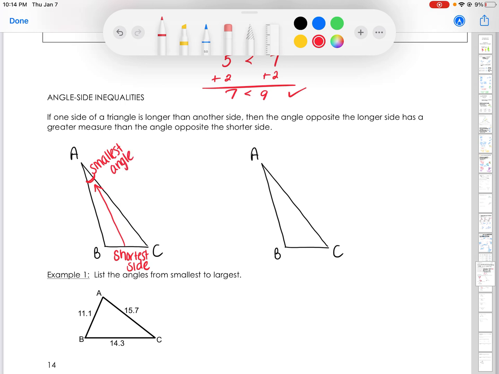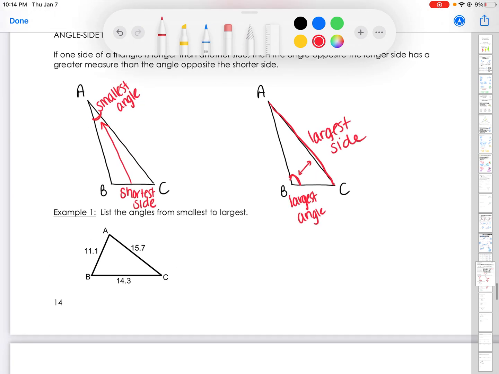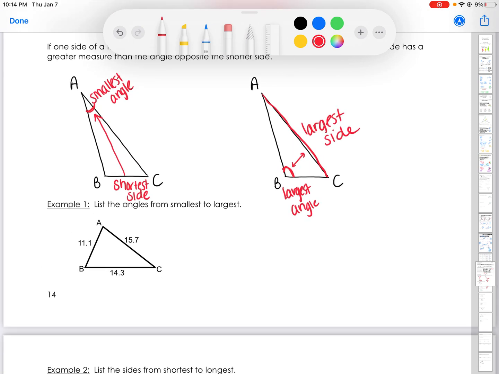Same goes for largest. Our largest side is AC. So this is my largest side. So that means that B is our largest angle. And if you notice, they are opposite one another. So what we can do is really put these in order. We can figure out, okay, which one's going to be the biggest angle based on the sides, or the biggest side based on the angles.